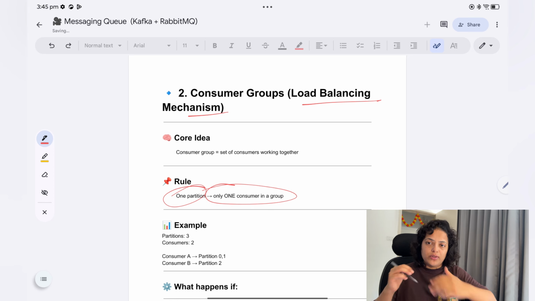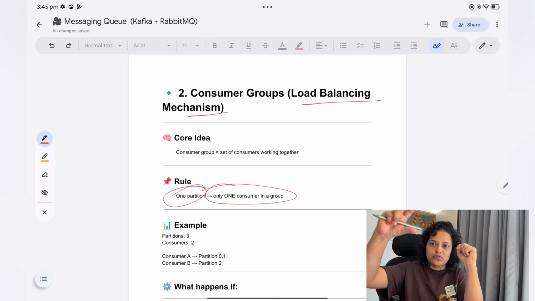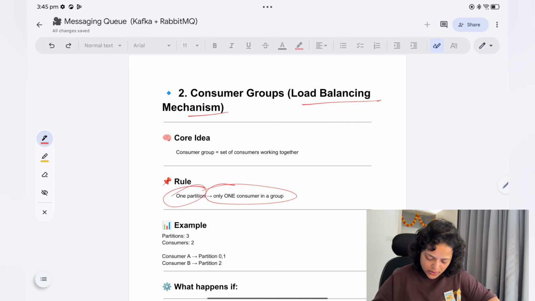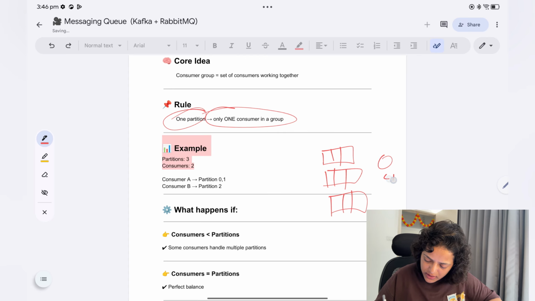From one group only one consumer can read from one partition, but if the consumers are independent, then they can all read from that particular partition, okay. So like you have three partitions, 1, 2 and 3, and you have two consumers, C1 and C2.